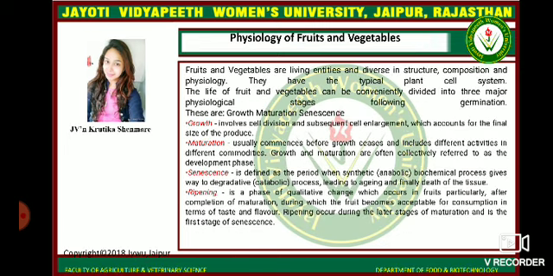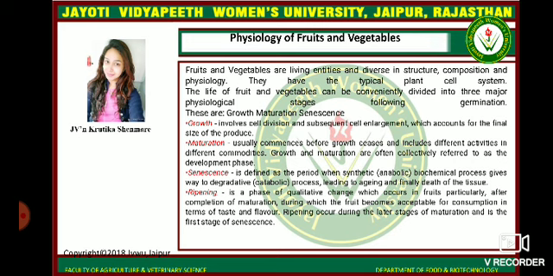Physiology of fruits and vegetables. Fruits and vegetables are living entities and diverse in structure, composition, and physiology. They have the typical plant cell system. The life of fruits and vegetables can be conveniently divided into three major physiological stages following germination. These are growth, maturation, and senescence.